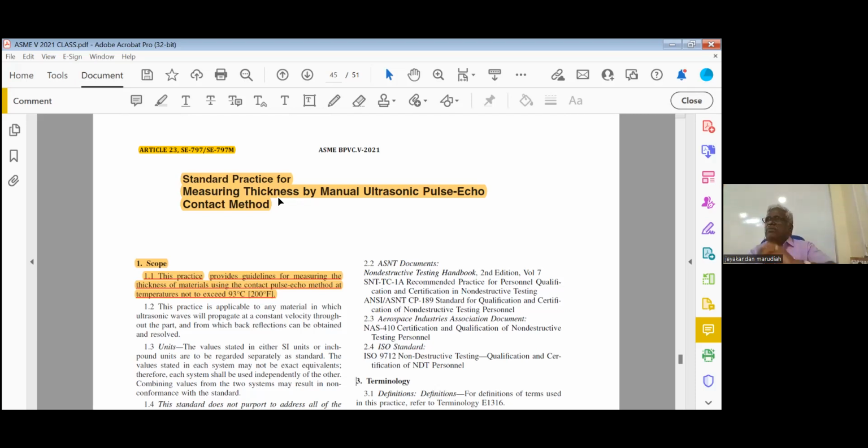One step should be the maximum what you are going to use. Maximum thickness you are going to measure. For example, your estimated maximum thickness is 10 mm. So 10 mm step you have to calibrate. Another one is what is the minimum you are expecting? First point. Second point, what is the basics of the thickness measurement? This is the formula for thickness measurement. Thickness is equal to velocity multiplied by transit time divided by 2.